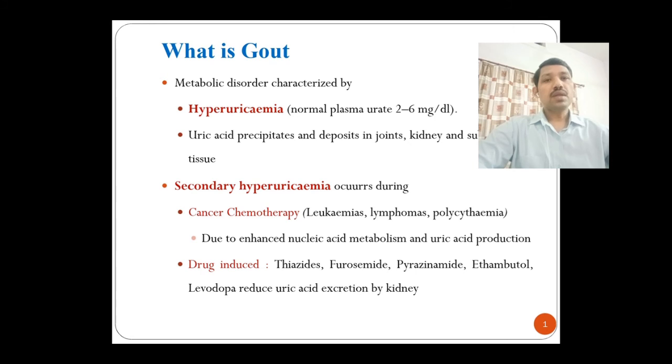Apart from hyperuricemia in the case of gout, there are other cases when the uric acid is increased in our blood, that is known as secondary hyperuricemia, that mainly occurs during cancer therapy, mainly leukemias, lymphomas and polycythemia. In the cancer therapy, it will be increased due to the enhanced nucleic acid metabolism and uric acid production.